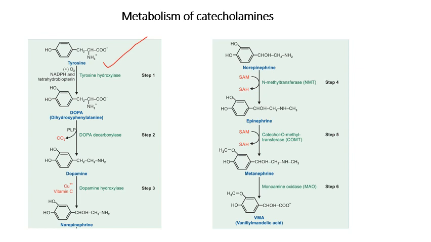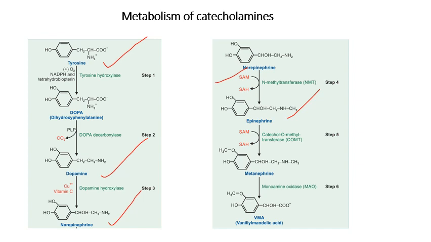Remember, this occurs in adrenal medulla, etc. This DOPA undergoes decarboxylation to form dopamine. Then further hydroxylation of dopamine gives noradrenaline in the presence of vitamin C. So dopamine is the first catecholamine synthesized, and second noradrenaline. Noradrenaline undergoes a transmethylation reaction in the presence of S-adenosyl methionine by N-methyl transferase enzyme to form adrenaline. So all three catecholamines are produced.